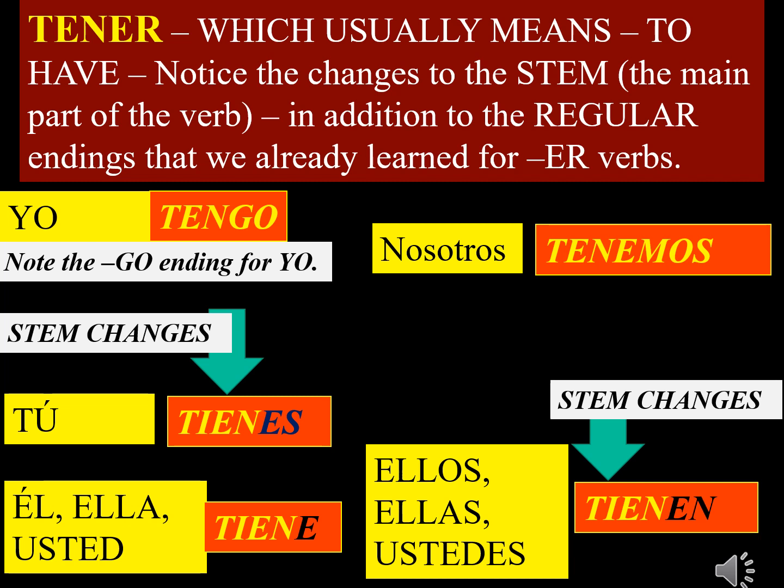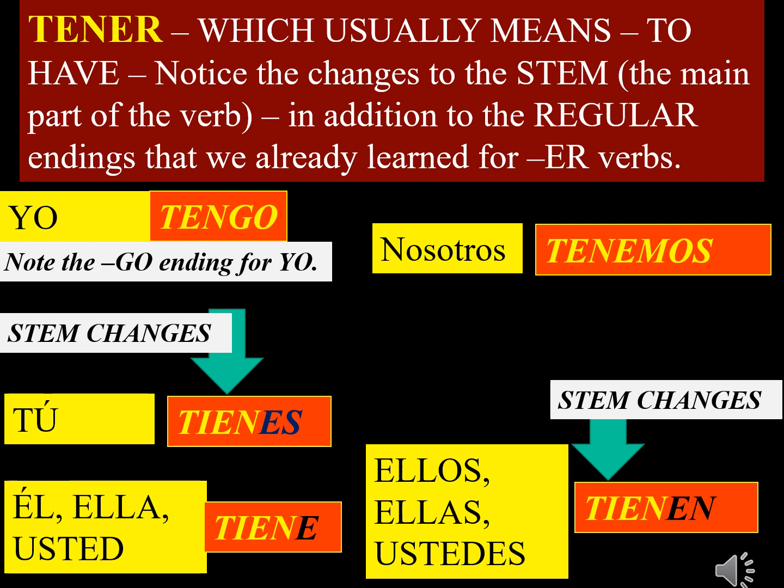Yo tengo. Note that the E does not change, but we add this G. So this is also, along with being a stem changing verb, what some people call a go-go verb because of the yo form. And there are other verbs that follow this pattern. So there are some patterns in Spanish; it's not completely haphazard with regard to stem changing or the verbs.